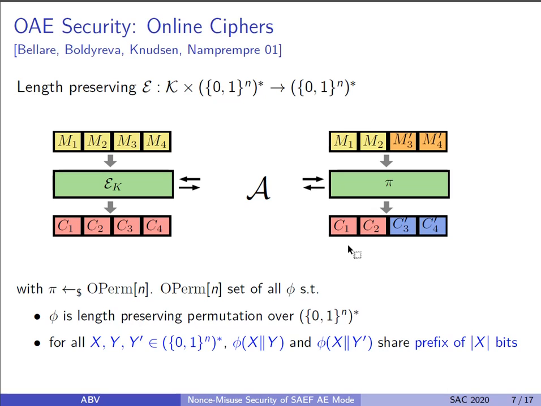In other words, the ith output block of an online permutation is dependent on the ith input block as well as all input blocks processed before that. In expression, you can see here that Ci is defined as.